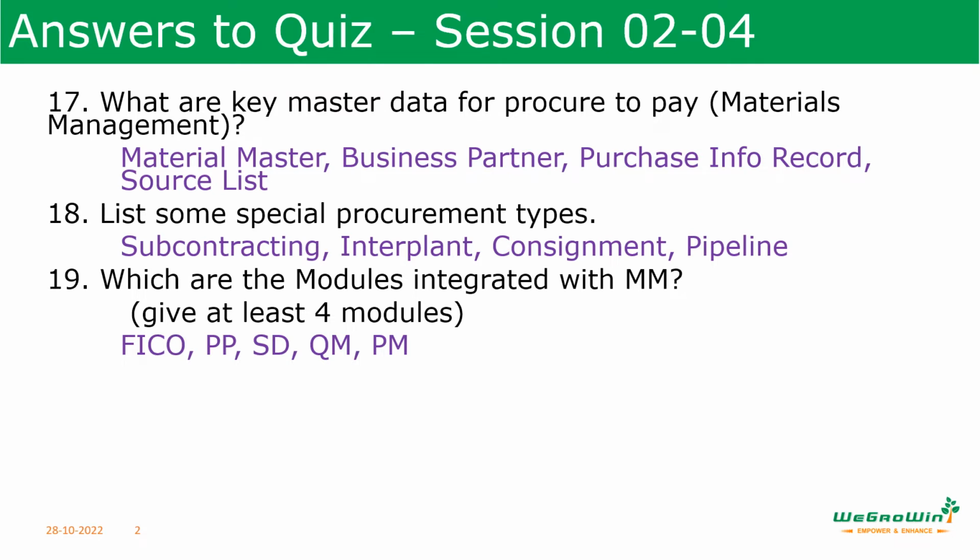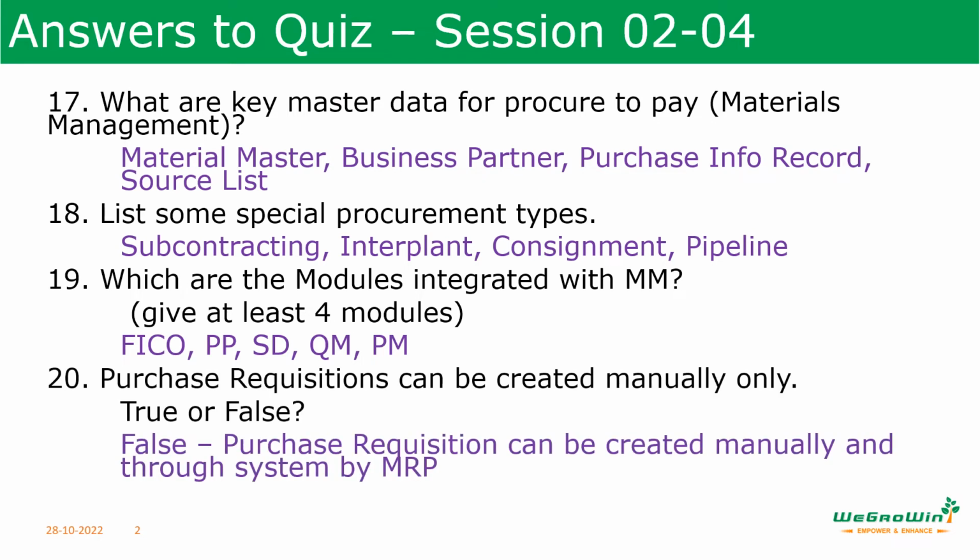It is integrated with at least these modules like FICO, PP, SD, QM, plant maintenance, and other modules also. Purchase requisitions can be created manually only. True or false? False, because purchase requisitions can be created manually and also through the system from material requirements planning, MRP.